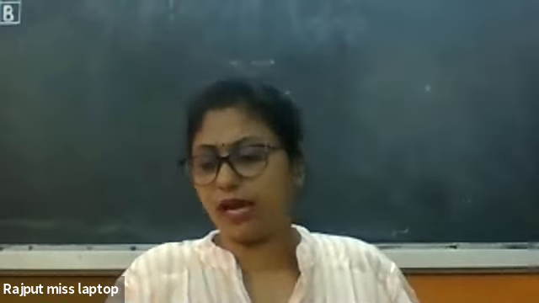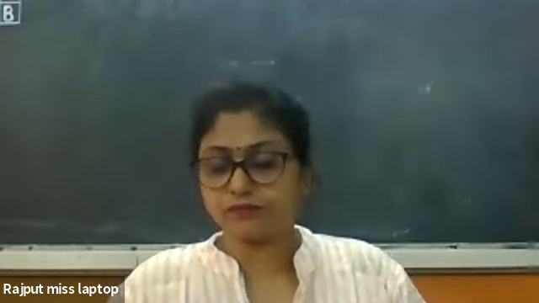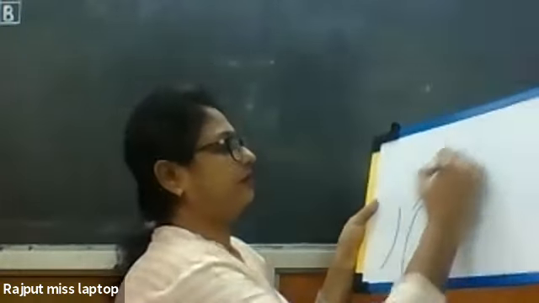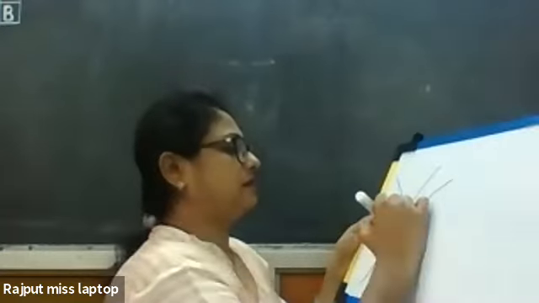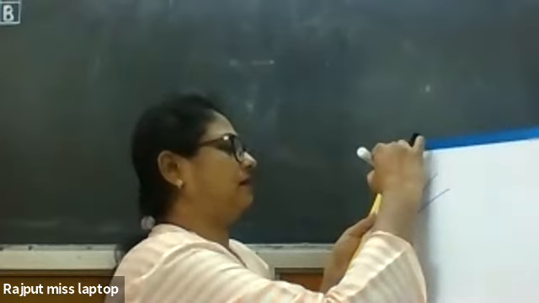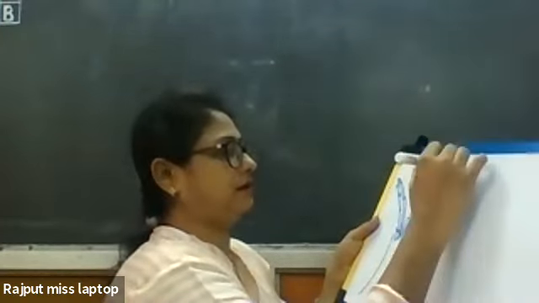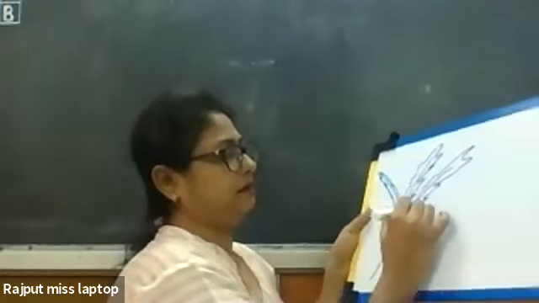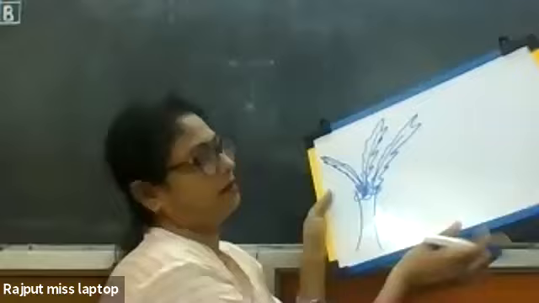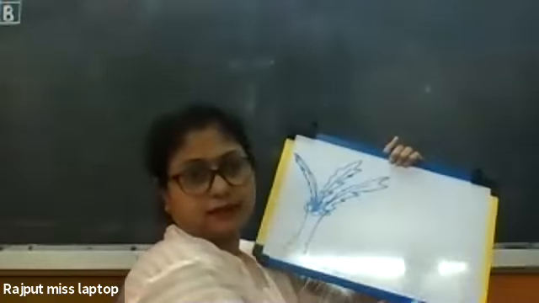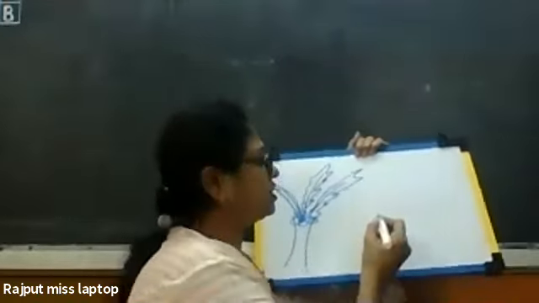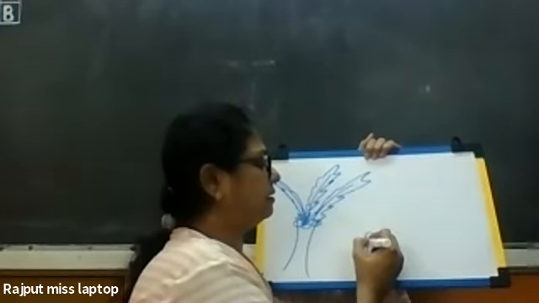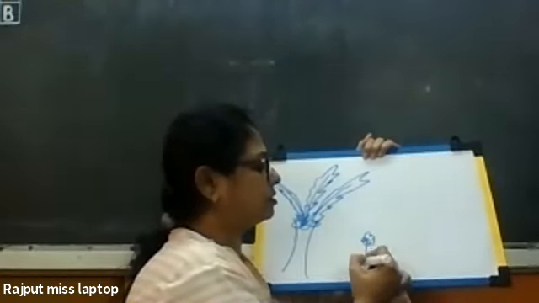Here I have a worksheet. This is a coconut tree, and here I have a flower pot.